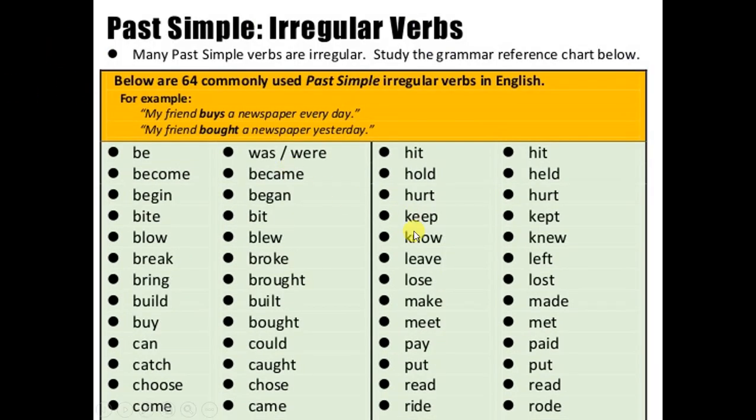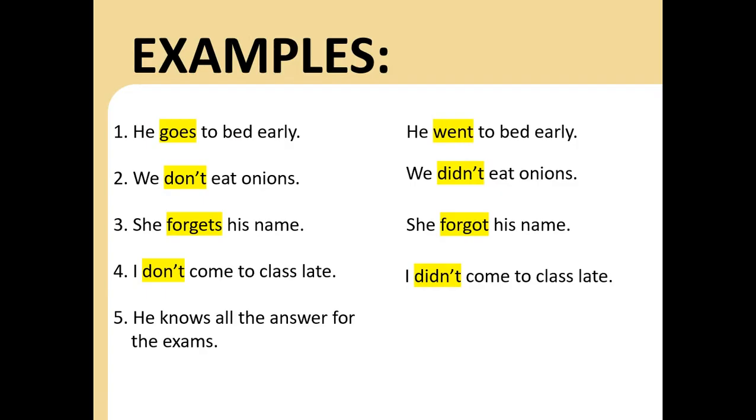Here it is. Know, present; the past, knew. So in the example, it should be: he knew all the answers for the exams. Okay, answers here. He knew.